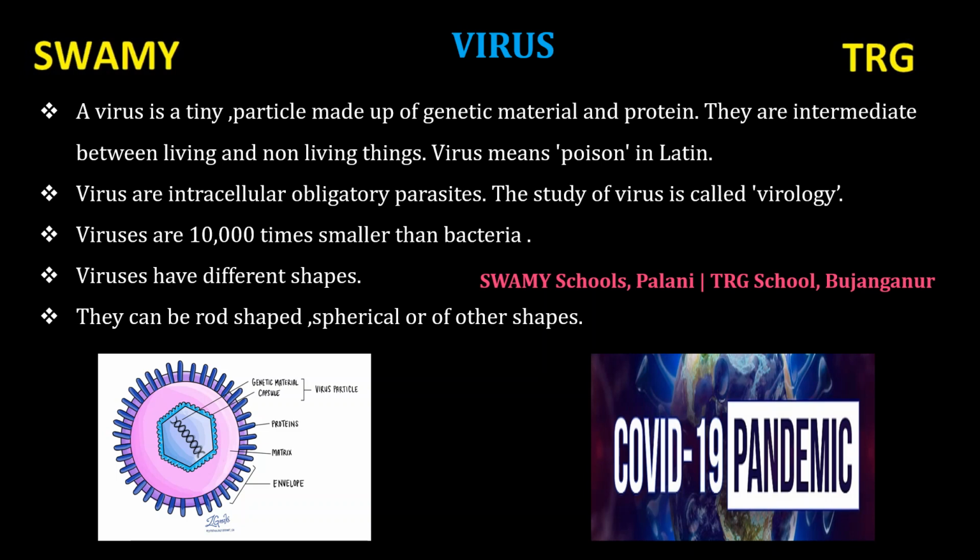Viruses are intracellular obligatory parasites. What is meant by parasite? It depends on other organisms for its food. Virus is also a parasite. They live only because of that host. They definitely need a living organism to live. That is obligatory parasite. Because they can be active only inside the living host. Outside the host, it is inactive.